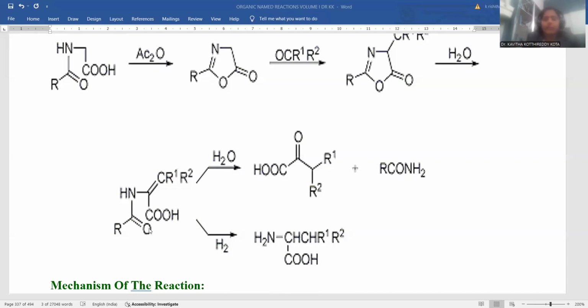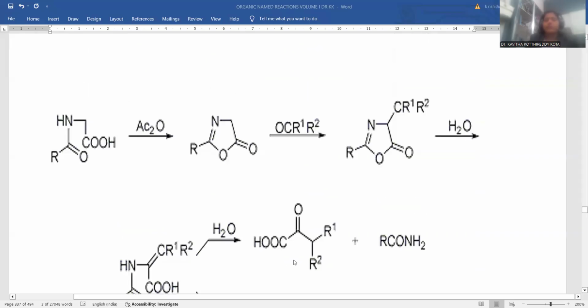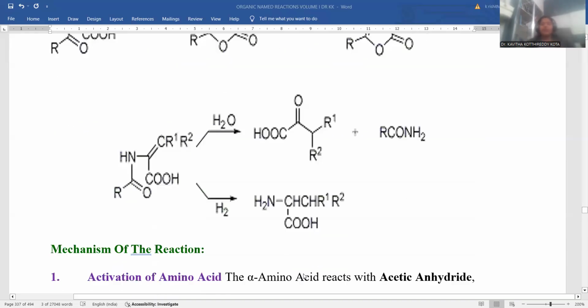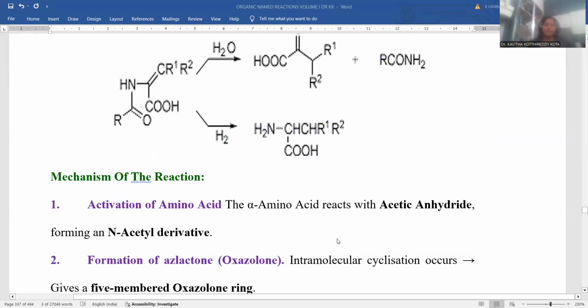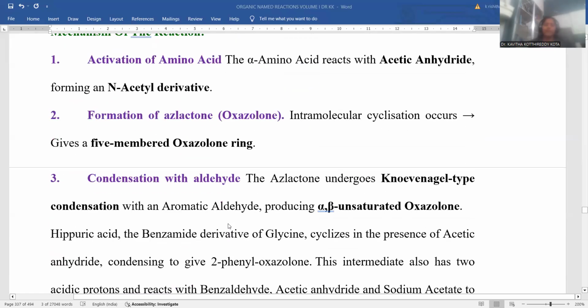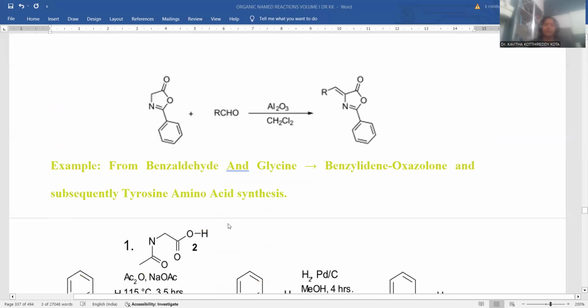Whenever reduction takes place, the double bond will go for the reduction process, and ultimately there is formation of alpha amino acid. So this is the way the Erlenmeyer azlactone synthesis is taken.